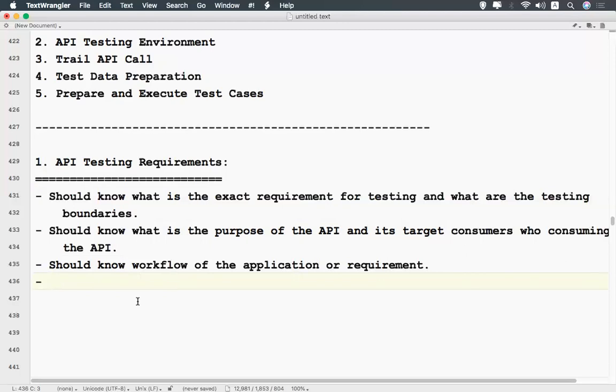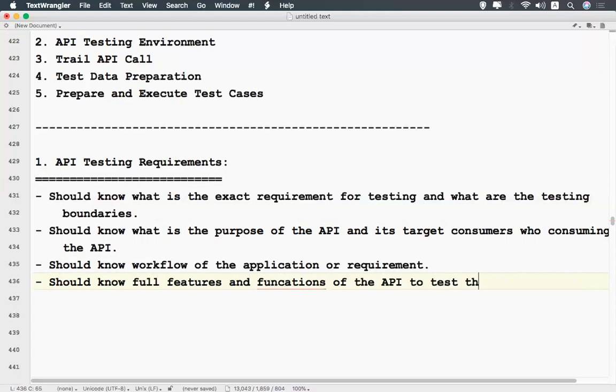You should know the full features and functions of that API to test thoroughly. If there is an API, you should know what features and functions are inside it. Then only you can test thoroughly. So you should know the API testing requirements.